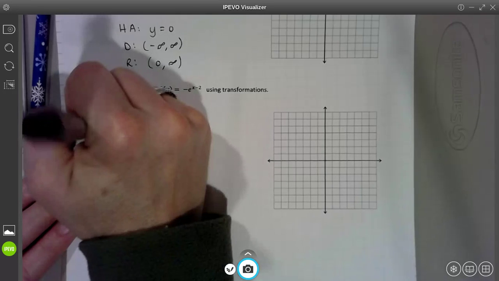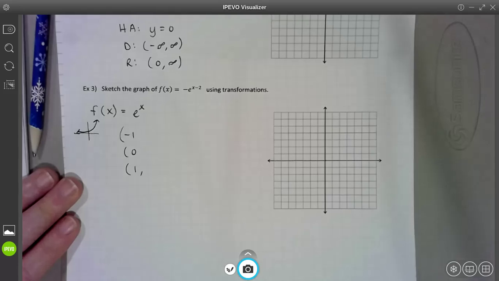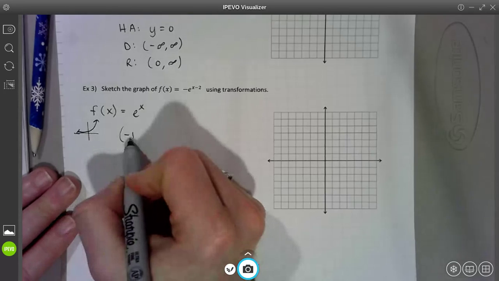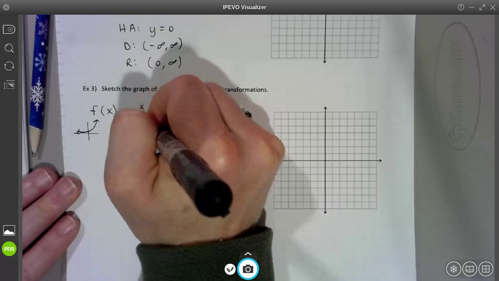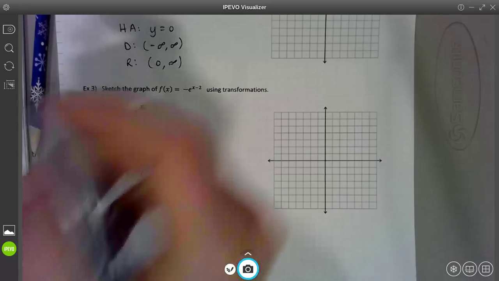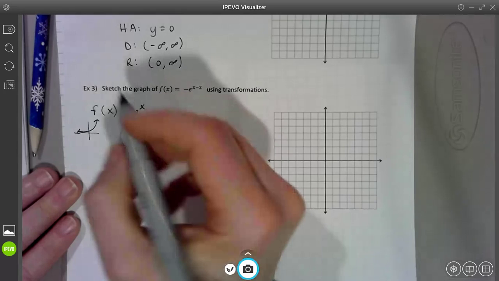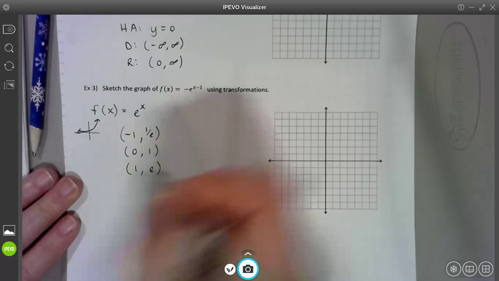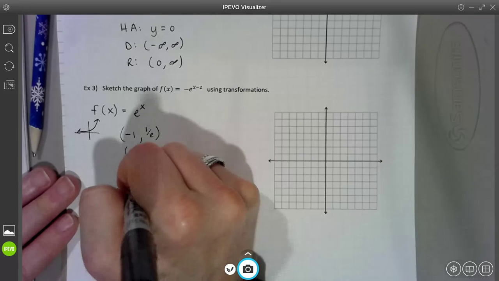All right, and remember the original graph looked like this, showing that exponential growth. So you can picture what changes are going to happen to it. All right, so when I plugged -1 in, that was what? I'm going to leave it in its true form, 1 over e. And then 0 went in, I got 1 out. And then when 1 went in, I got e to the first, which was e. Those were the original points. All right, and he had an original asymptote.